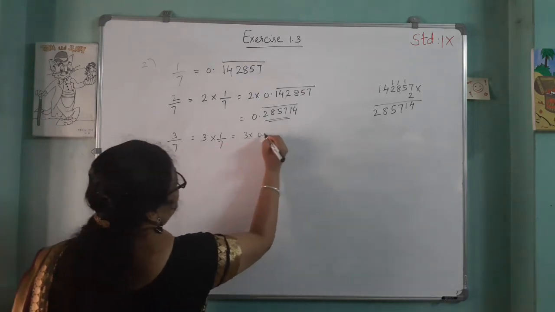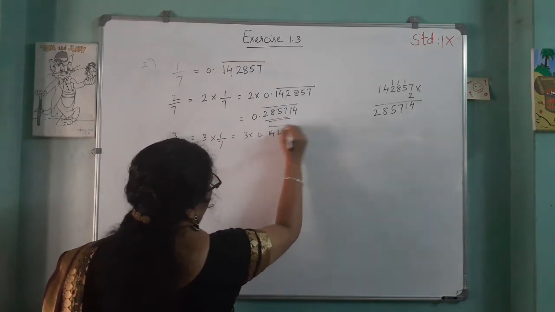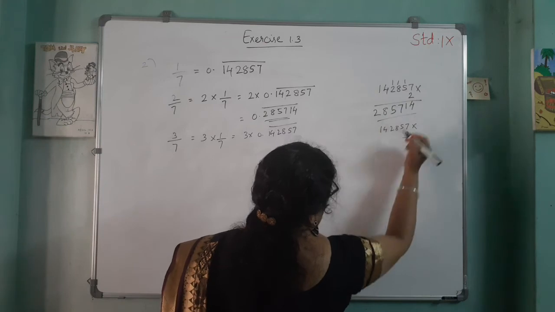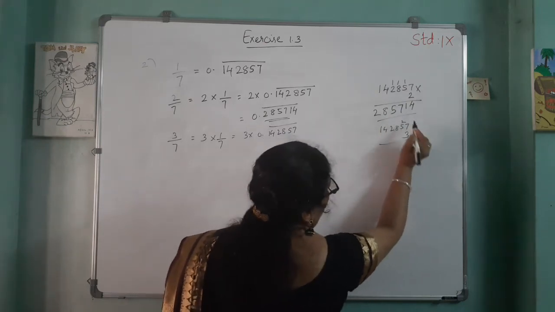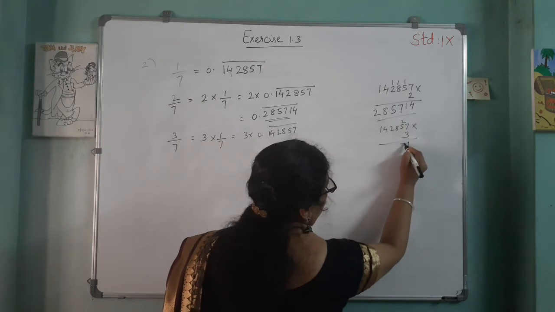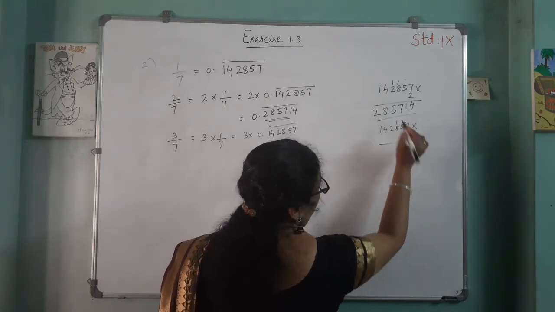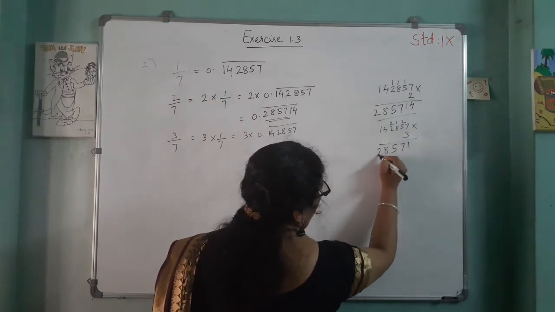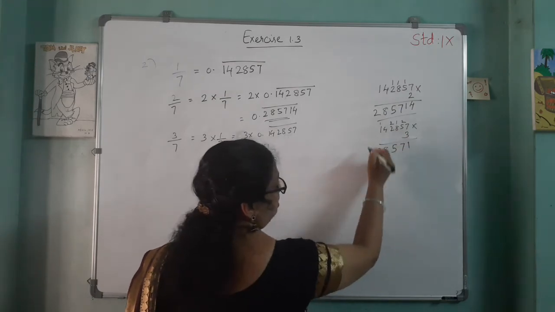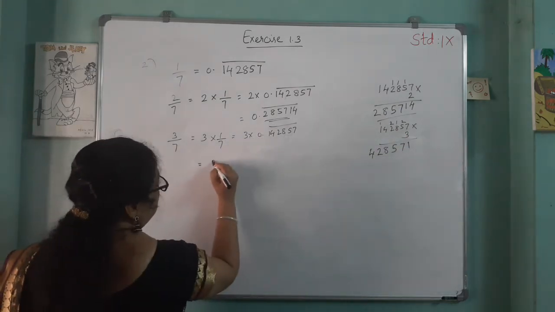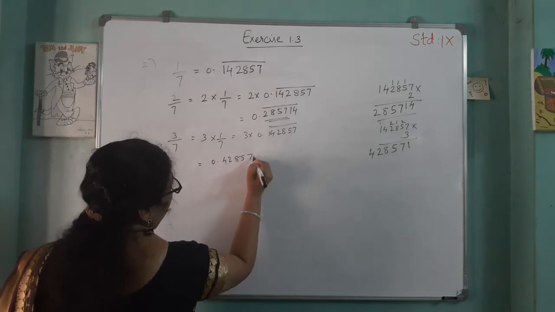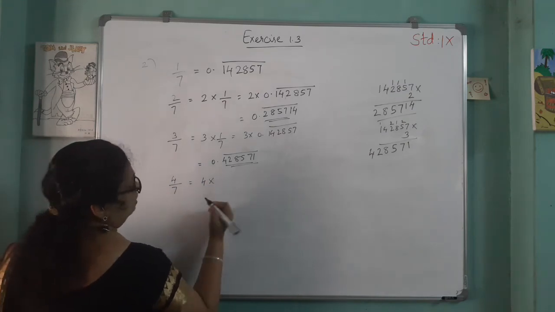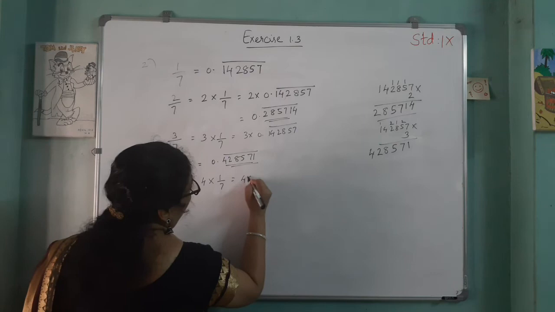Then next, 3 by 7 is equal to 3 into 1 by 7, that is 3 into 0.142857 bar. So 142857 into 3. 7 threes are 21, 2 carrying. 3 fives are 15 plus 2, 17, 1 carrying. 3 eights are 24 plus 1, 25, 2 carrying. 3 twos are 6 plus 2, 8. 3 fours are 12, 1 carrying. 3 ones are 3 plus 1, 4. So this is 0.428571 bar.